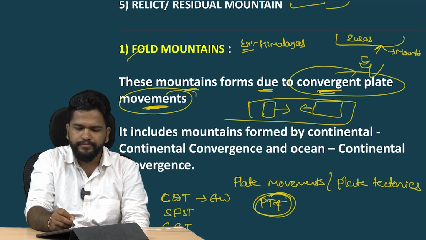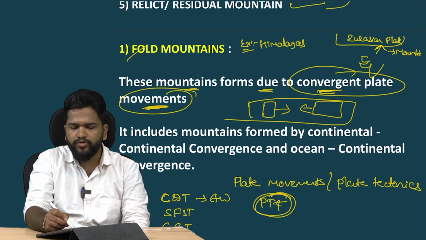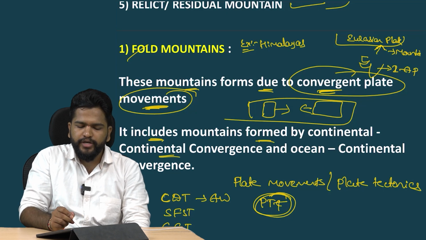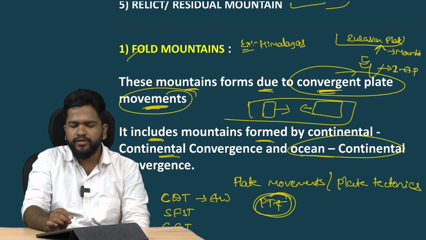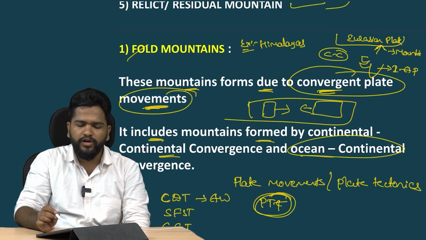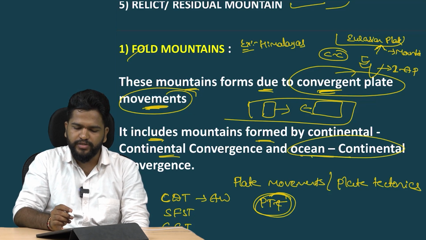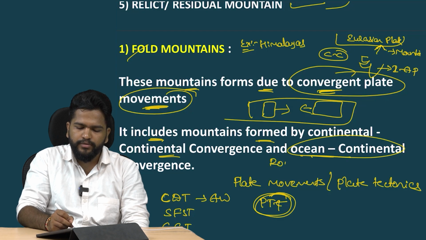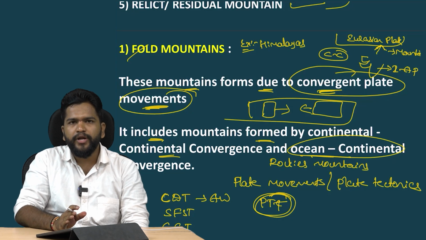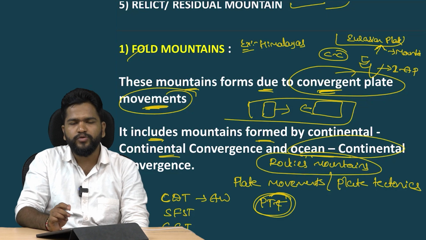Eurasian plate, Indo-Australian plate. So here it is colliding. It includes mountains formed by continent-continent convergence and ocean-continent convergence, and the Himalayan mountains are a pure example of continent-continent convergence. These fold mountains are also formed through ocean-continent convergence. For example, the Rockies mountains are formed due to the continental plate of North America and the oceanic plate.